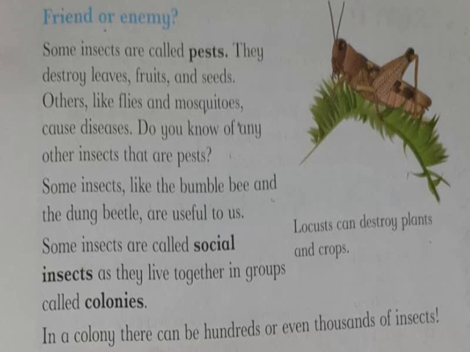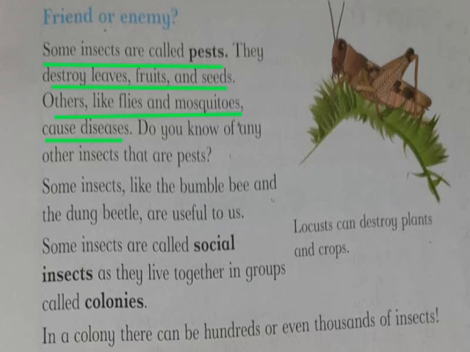So what kind of animals are insects? Are they friendly, or are they our enemies? Some insects are called pests. They destroy leaves, fruits, and seeds. Others, like flies and mosquitoes, cause diseases. So these animals are known as pests. All the animals which are harmful to us are known as pests.